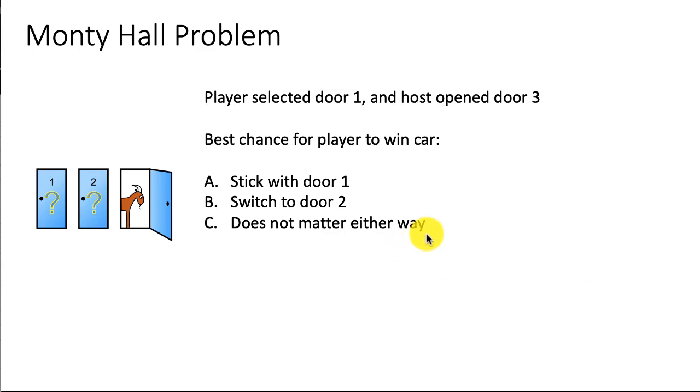Now, most of you, I think, when you wrote down your answers earlier, would probably have said it doesn't matter, because the car can be here, the car can be here. So it looks like it's equally possible that the car is either here or here. This is what most people think when they look at this problem scenario. And as I had explained, the great mathematician Paul Erdos also thought the same way. But it's actually wrong. And let's use Bayes' theorem to calculate the probabilities for the car being here and here. So those are the probabilities that we want to calculate now.